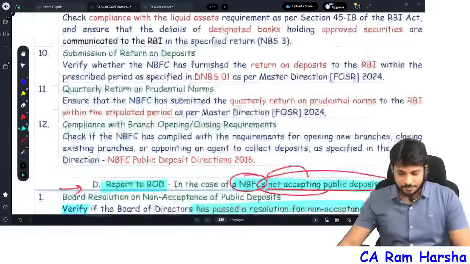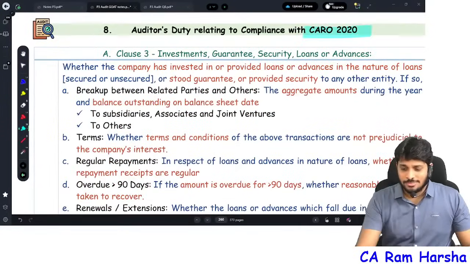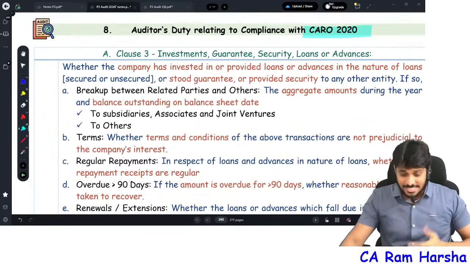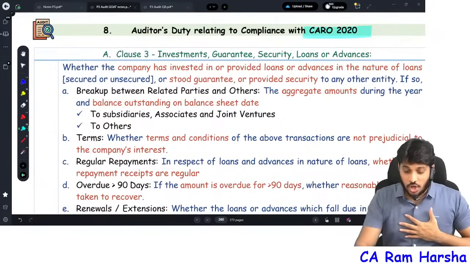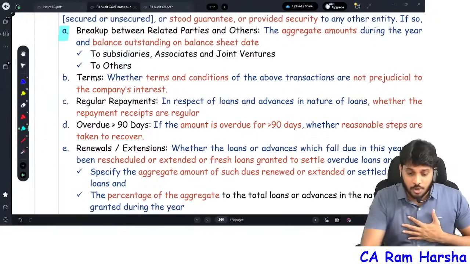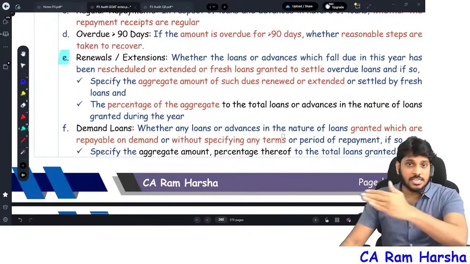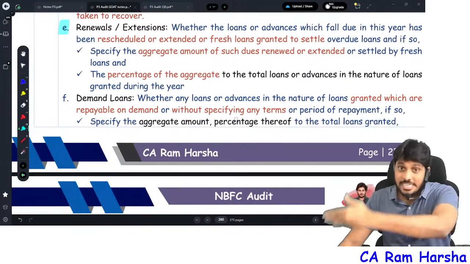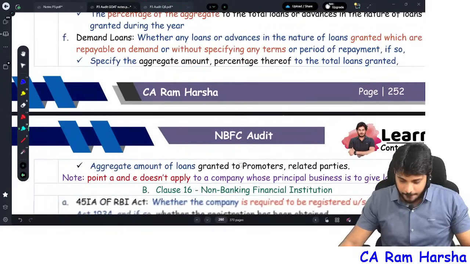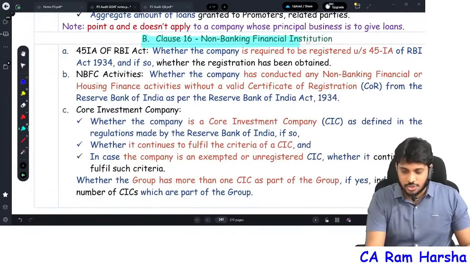And finally, CARO, I already told. Please refer to CA Inter, inside that I clearly told. There is clause number 3 in CARO regarding investments and guarantees. Inside it, there were totally 6 subclauses. Subclause A and subclause E do not apply to NBFC. I clearly discussed in the CARO point where I told you to refer to my CA Inter marathon. I already told in the reporting chapter; in the reporting timestamp you will find it. Then clause number 16 in CARO. This also I hope you are already aware of. This is not a big deal.